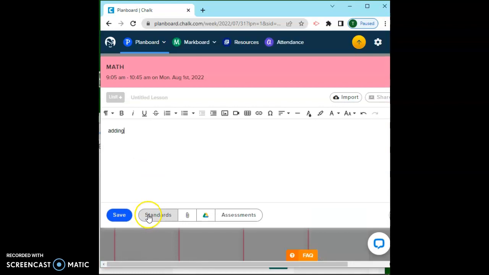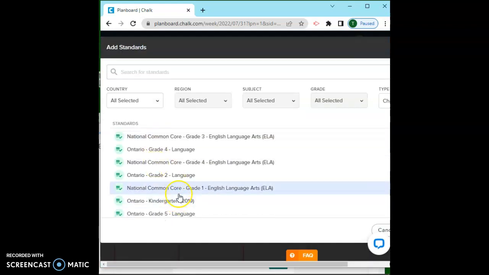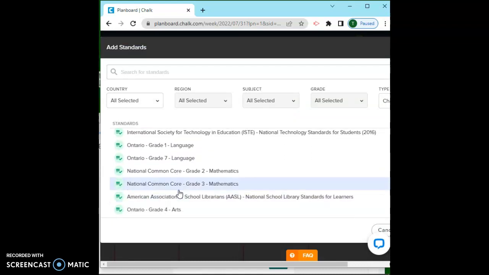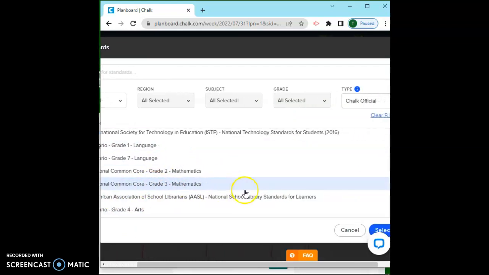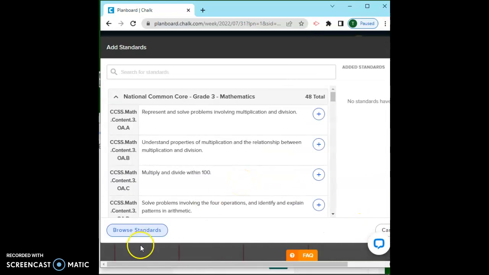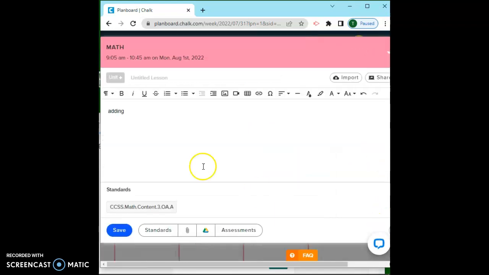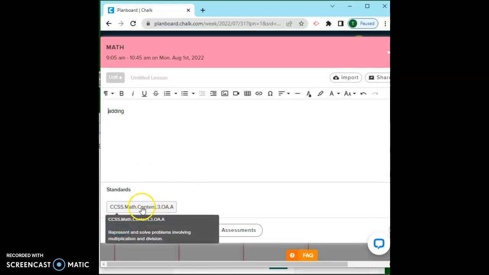And I love this part that you can go down here and add standards. Let's see, where the math. So here's the math standard. You can go in and select that. Browse standards. So here's all the standards that you could add to your lesson. I'm just going to click a random one. Added. Click save. So there's my standard right there.